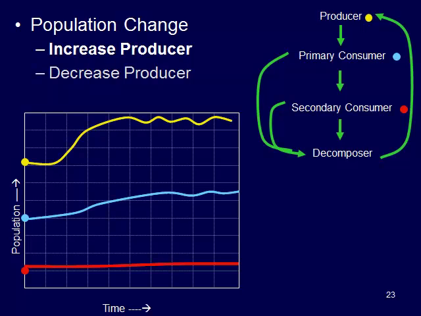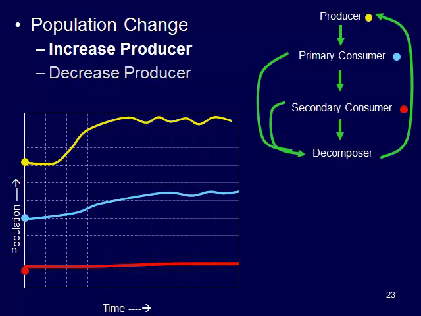Environmental conditions can affect the organisms, also feeding relationships, and we also have reproduction as well. So in this case here, we're going to go through some scenarios going from producer, primary consumer, and secondary consumer. We're going to play around with the numbers. So in our first case, you see that producers are yellow, primary consumers are blue, and secondary consumers are red.